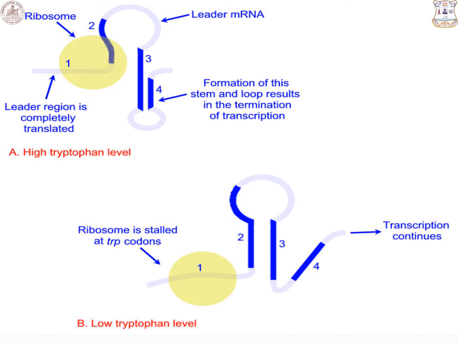If the supply of tryptophan is inadequate, the translation will be slowed at the tryptophan codon because the concentration of charged tryptophan tRNA becomes inadequate, and the translating ribosome is stopped at the tryptophan codon. That permits the formation of the region 2-3 stem loop of the leader mRNA before the transcription of region 4 is completed. So the tryptophan operon is in the turned on condition, and synthesis of the structural genes continues.